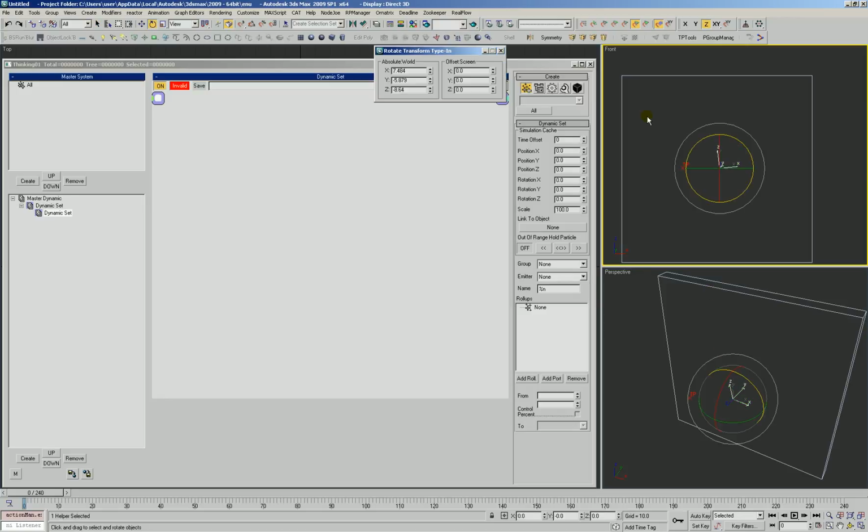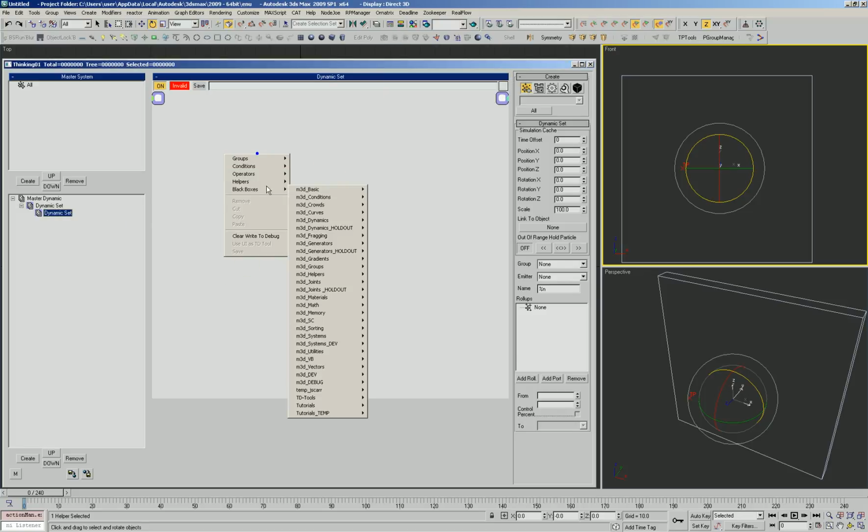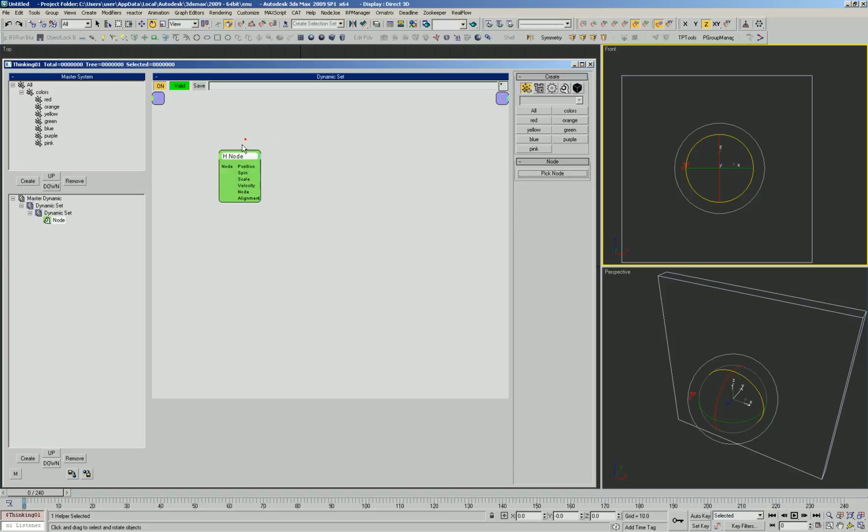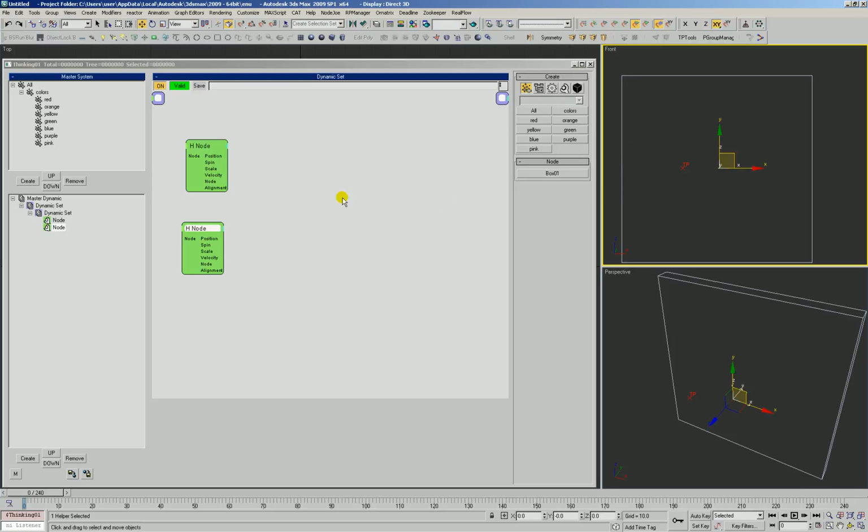Okay, so let's zero this guy out and just kind of rough in what we're going to need. So let's get some groups to work with. We get the colors, black box, and we know that we're going to need a couple nodes. We'll need one node to be this box, which is going to be our intersection test, and the other node for now is going to be the point helper.